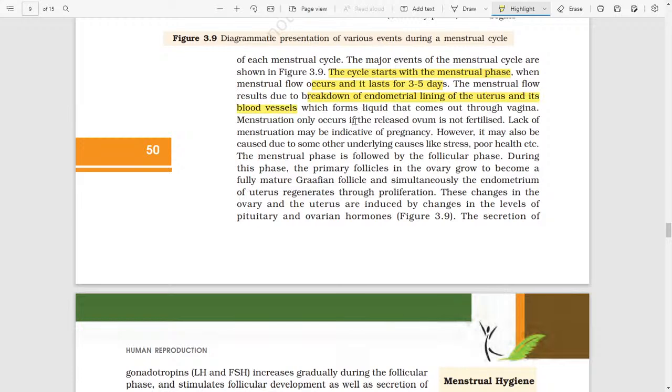Menstruation only occurs if the released ovum is not fertilized. Lack of menstruation may indicate pregnancy. However, it may also be caused by underlying factors like stress, poor health, etc.